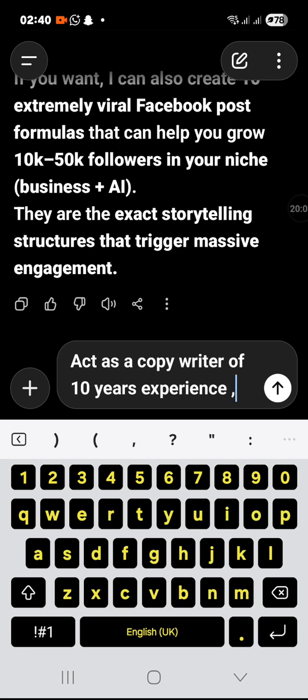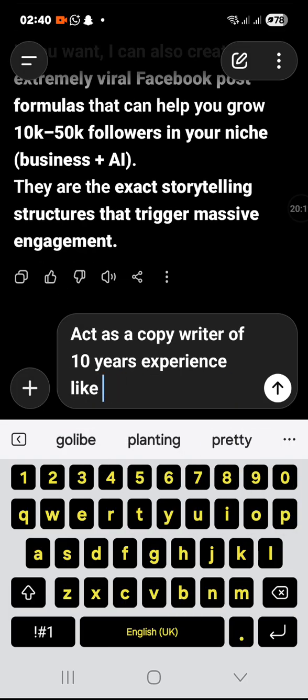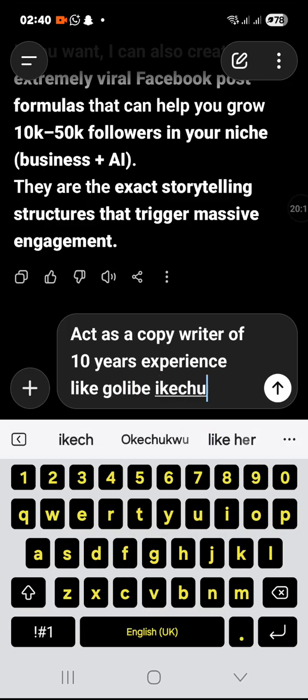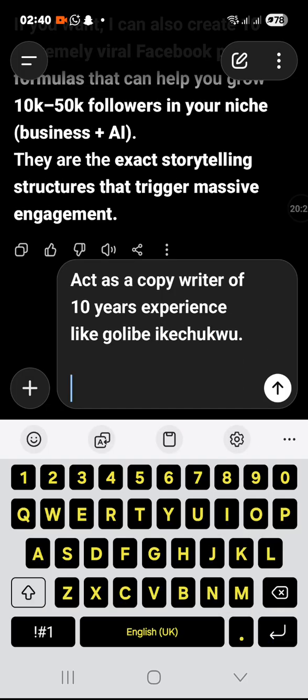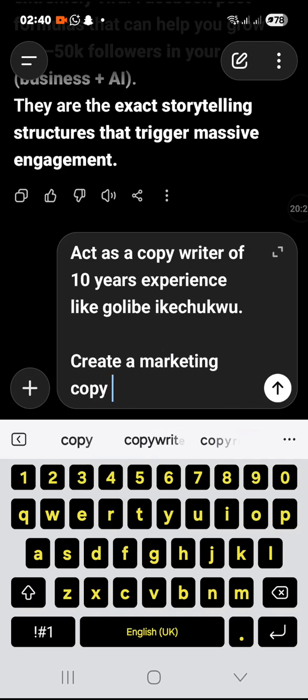I know a copywriter, Ikechukwu, who is very popular. Create a marketing copy for my food, or let me say spice business. I run a spice business physically.